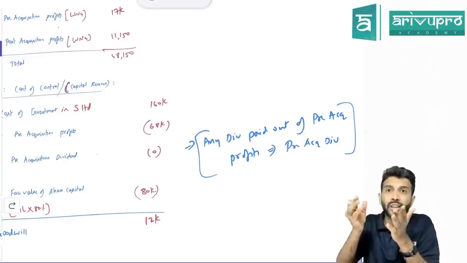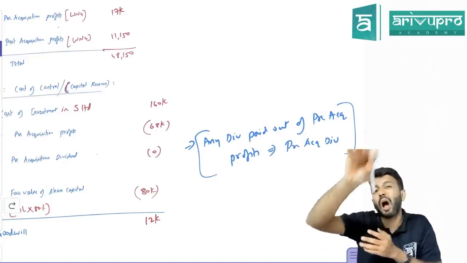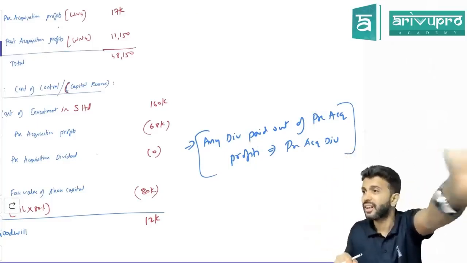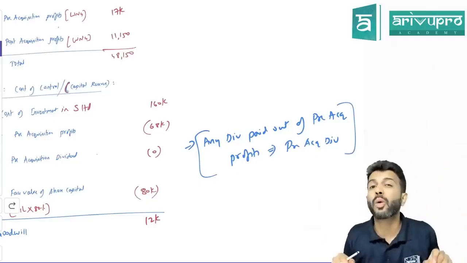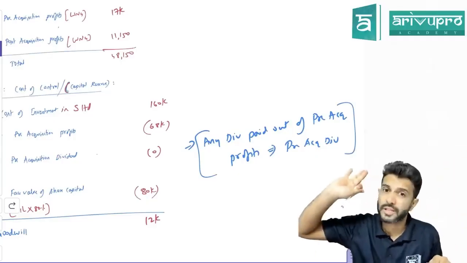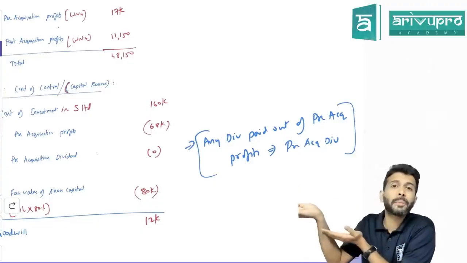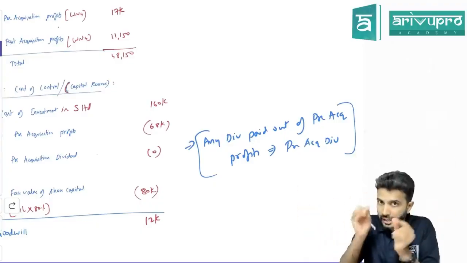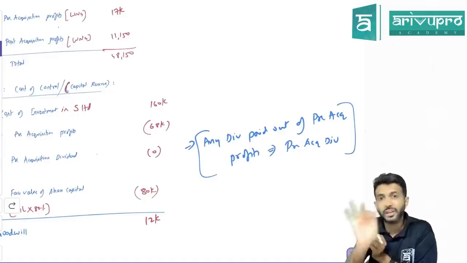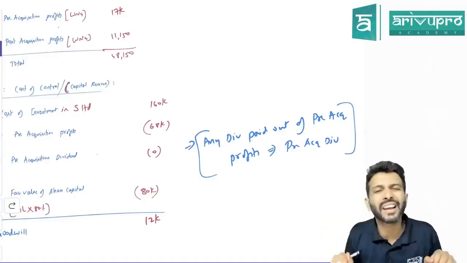Logically, should the holding company get this pre-acquisition dividend? No. But practically, will they get it?